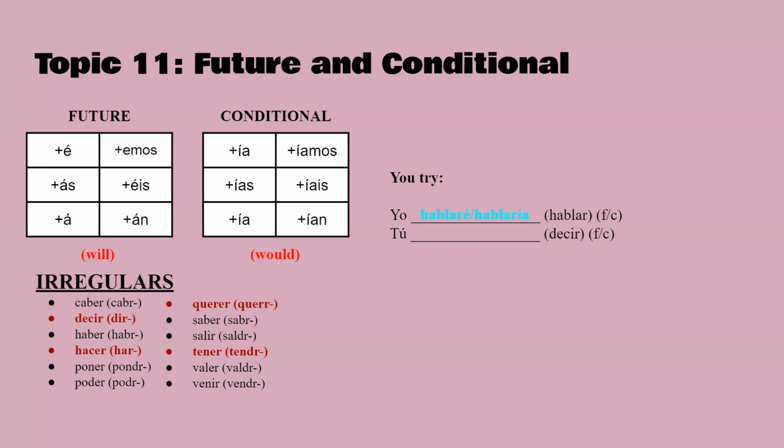See, I didn't take off the AR. I added, because if I did, then that would look like the preterite and the imperfect. You add it to it. Well, it wouldn't look like the imperfect for that one. But decir, this is irregular. It is dir, dir. So dirás, dirías.